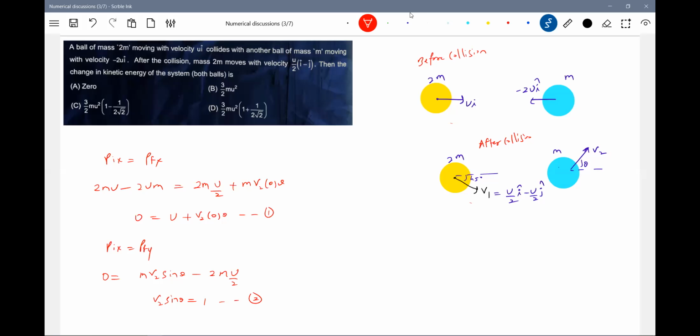Then we'll check the change in kinetic energy of the system. Squaring and adding, so v2 square should be equal to u whole square plus u whole square.